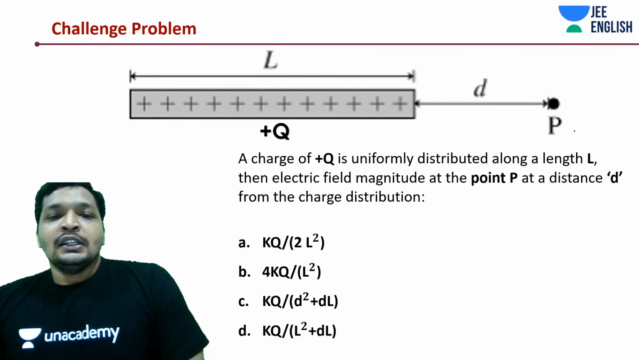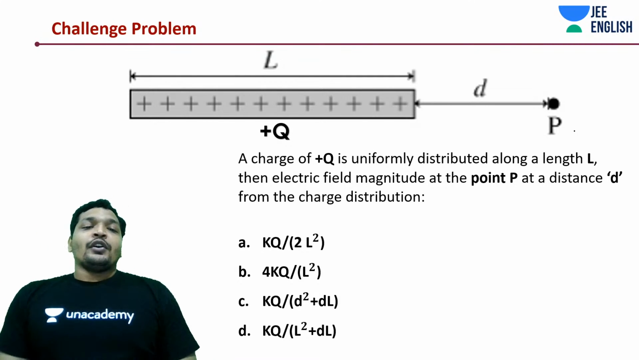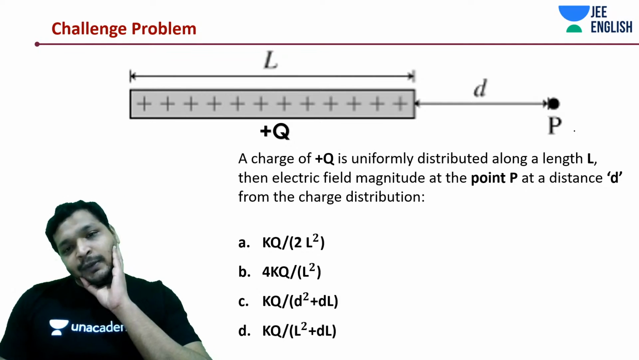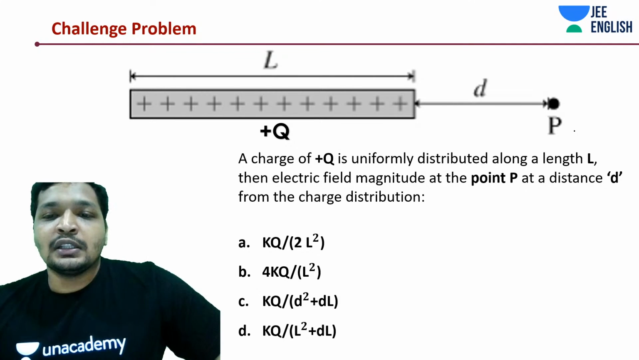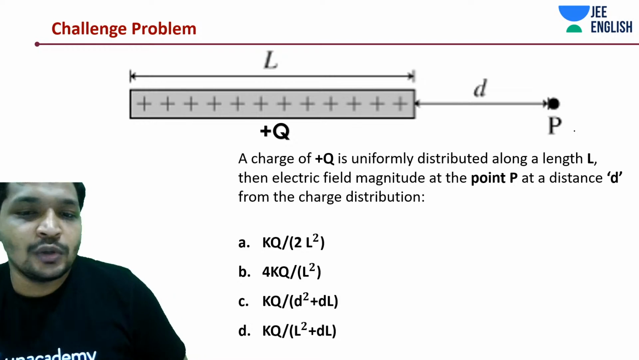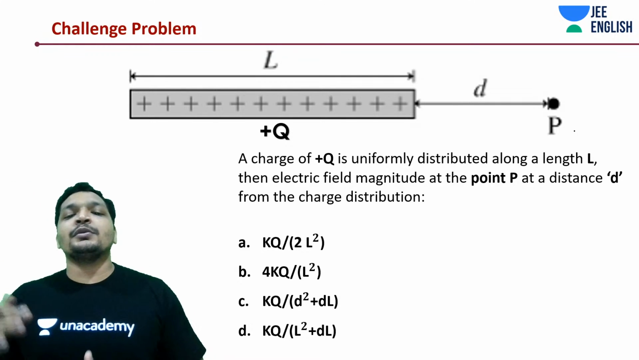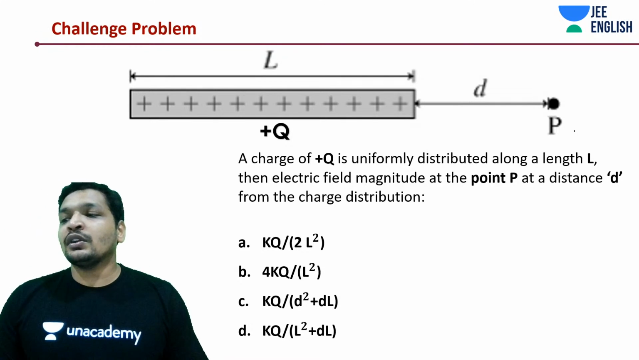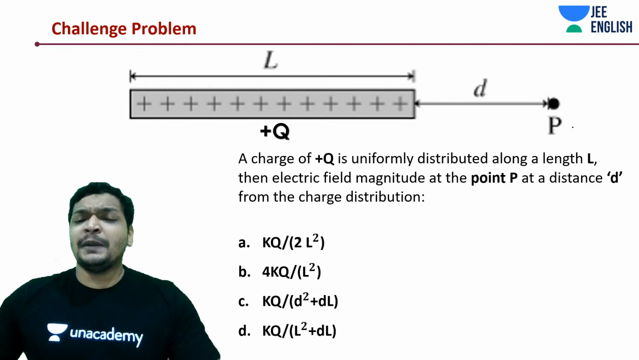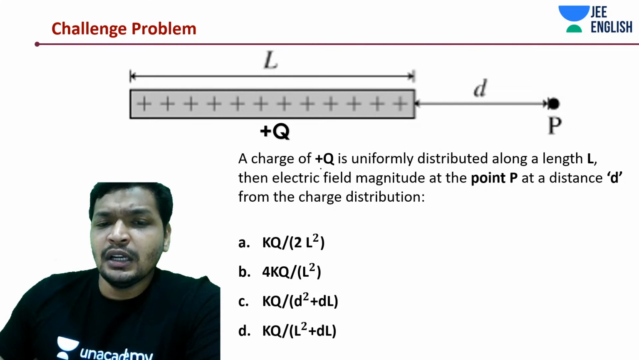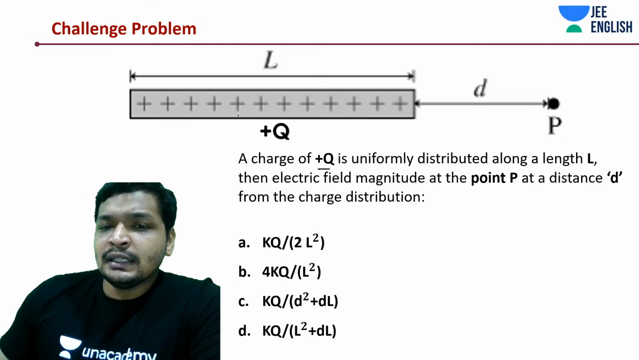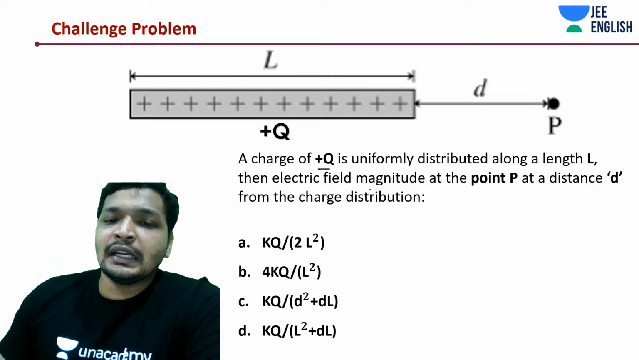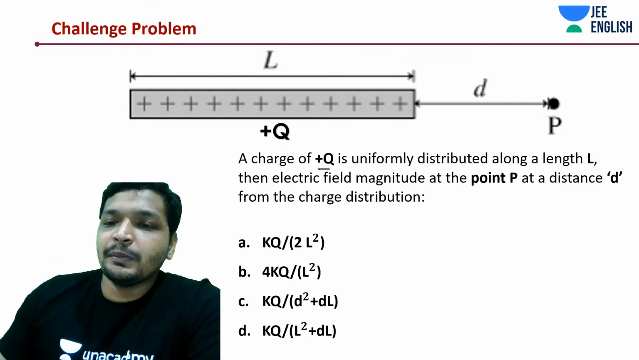Today we will be primarily dealing with uniform distribution of charges. We will soon also pick up a few problems around non-uniform distribution of charges. So, a charge plus Q is uniformly distributed along a length L. Along all this length, some charge Q has been distributed, and then the electric field magnitude at point P is going to be how much?